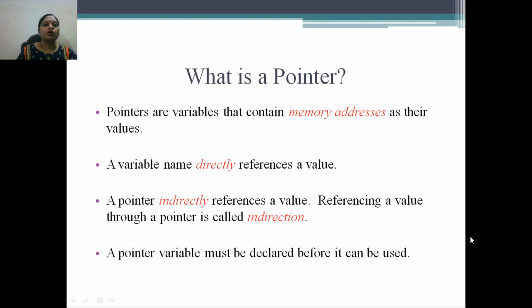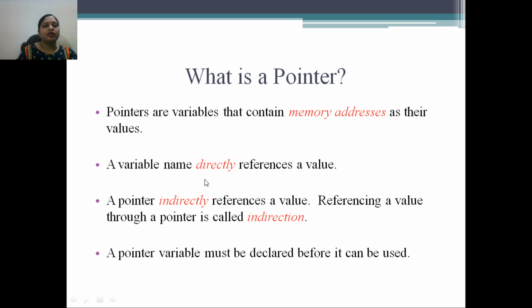The next point is, what is a pointer? Pointers are variables that contain a memory address as their value. So when we see the variable x equal to 44, x is an integer variable and 44 is the value which we are storing in the x variable. Similarly, in a pointer variable, the value is nothing but the memory address that we can store.